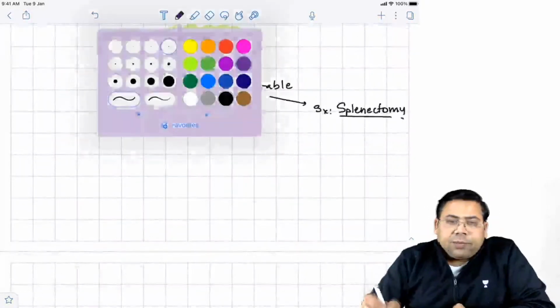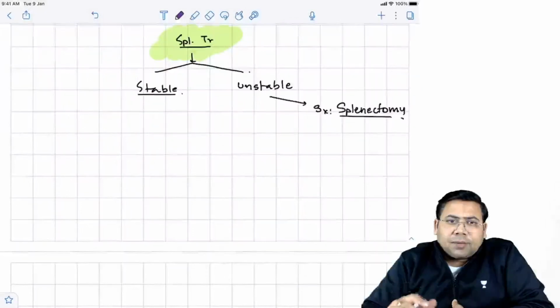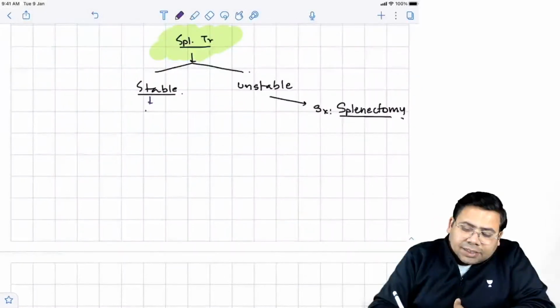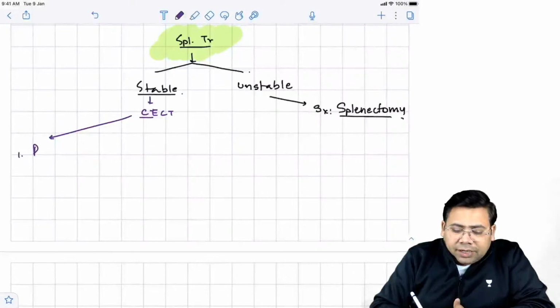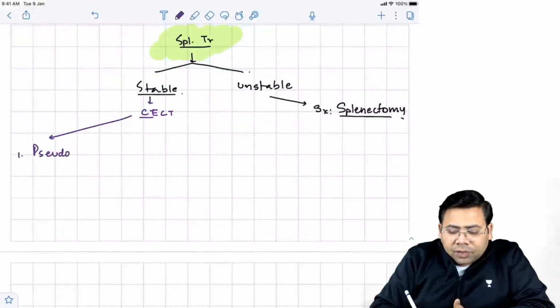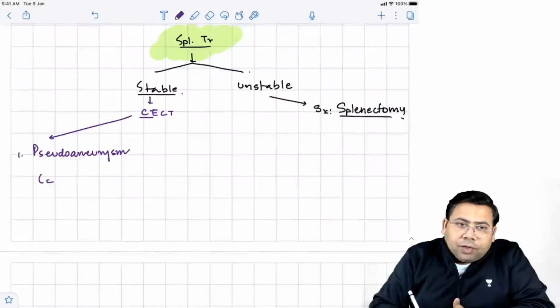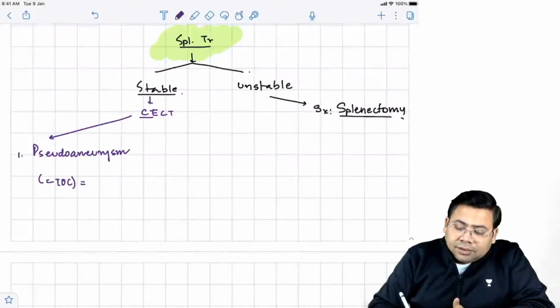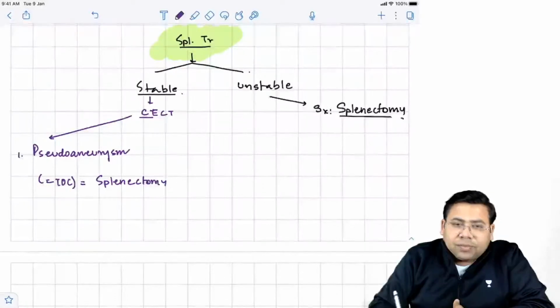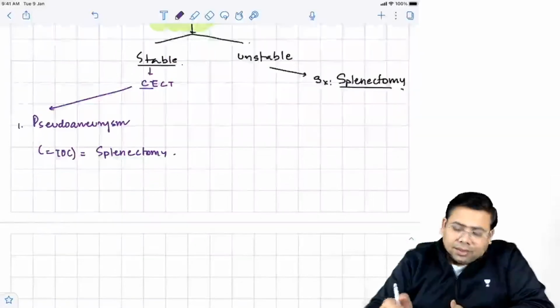Now, if you have a stable patient, we'll get a CT scan done. The CT will show you a lot of things. First, it can show you a pseudo aneurysm. What is the treatment of choice for pseudo aneurysm? The answer is splenectomy. Why? Because it's a pseudo aneurysm, it can rupture anytime. The second is